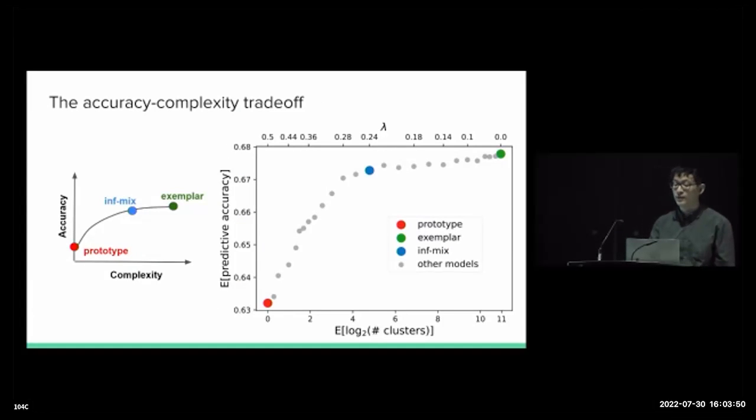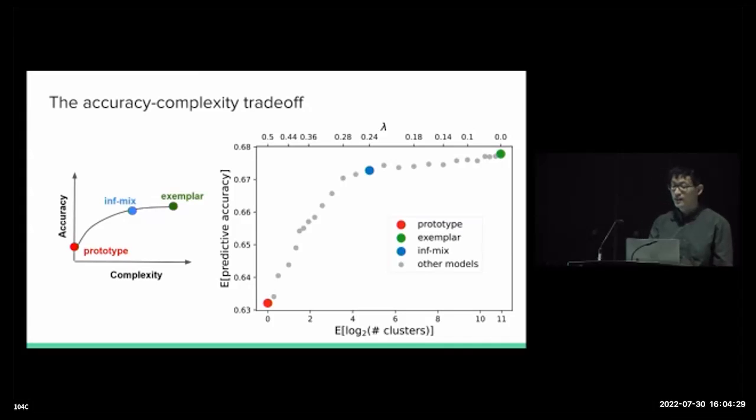And next we show how different infinite mixture chaining models balance the accuracy-complexity trade-off. We measure the model complexity or memory cost as the average number of clusters inferred for every set of support noun arguments at each decade. The left figure here is a recap of our theoretical projection of how different models will locate on the spectrum of efficiency trade-off. And the right figure here shows the empirically attested relation between memory cost and predictive accuracy when varying the trade-off parameter from 0 to a sufficiently large value.